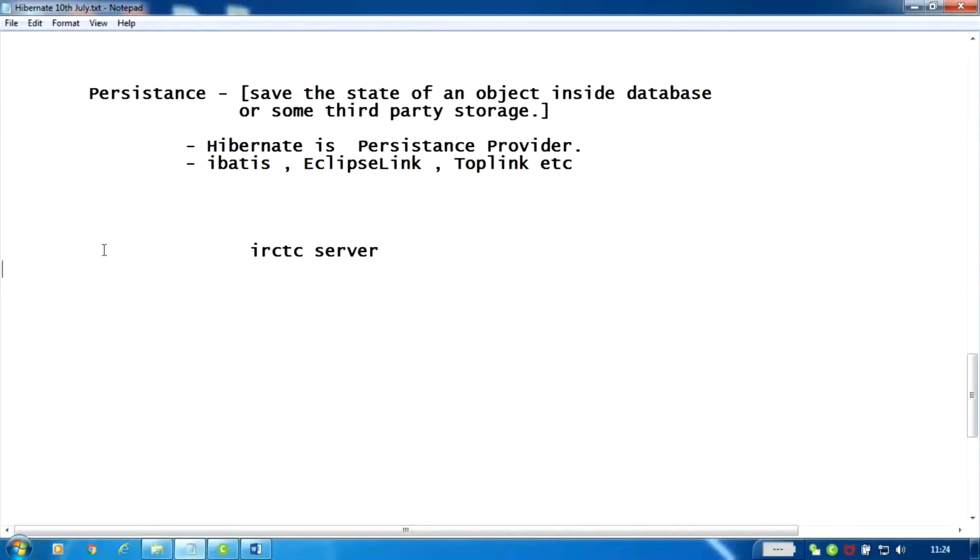So when a request is coming to this server, in the server there are lots of beans, objects. Let's come to the image, I think it will be better.